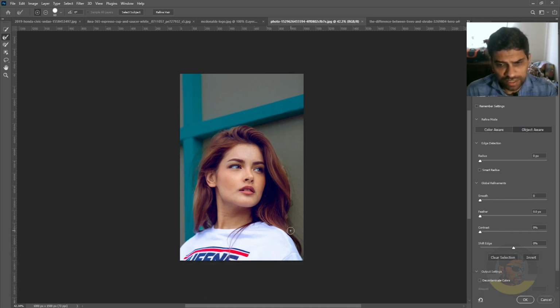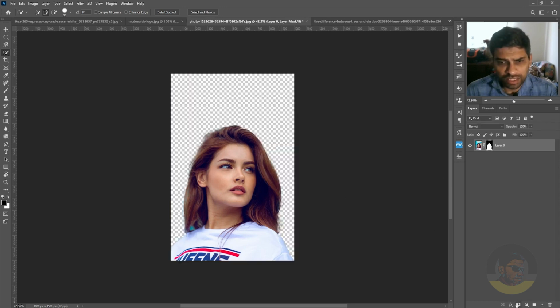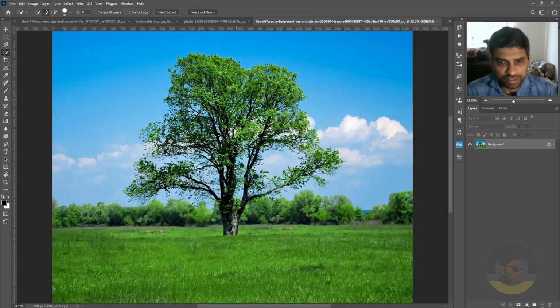What this tool actually does is it removes the color fringes or background within the hair. Hit OK, and now if we click add a layer mask, you can see now we have a much better selection. If we had fine-tuned it more, we could get an even better result. So I will move to the next image.